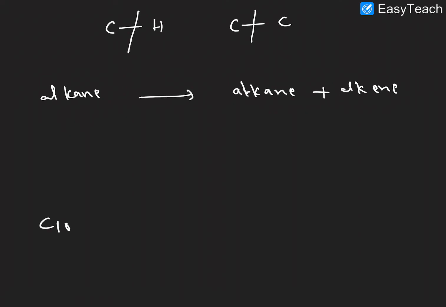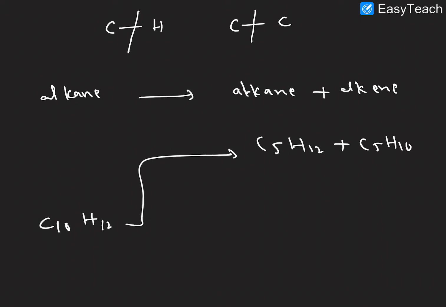We will take one example here, that is C10H22. At high temperature in thermal cracking, what product will we get? The possible products are C5H12 plus C5H10. After thermal cracking, nothing but heating, the higher alkane breaks into a simpler alkane plus alkene. That's all. That is thermal cracking, right?